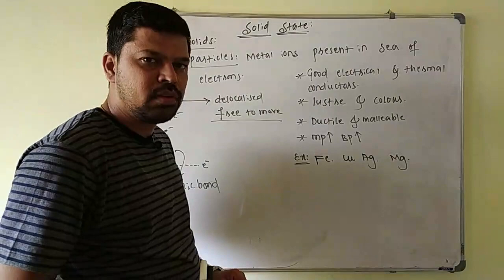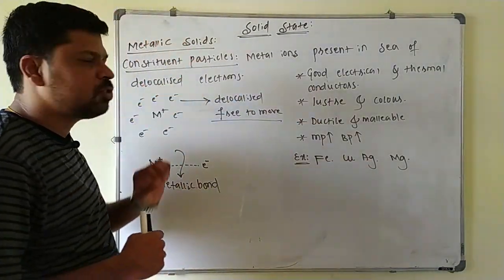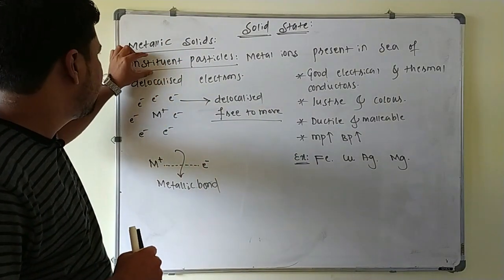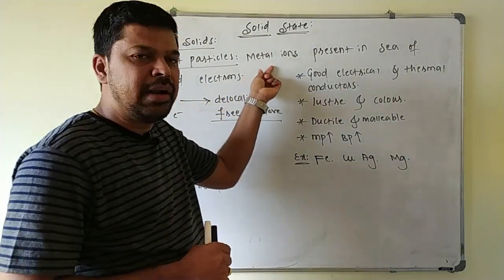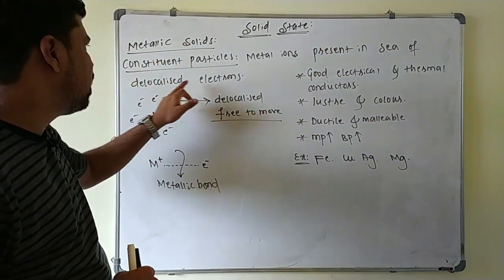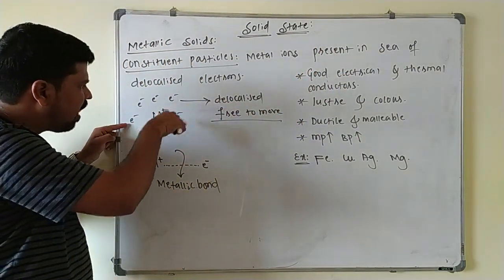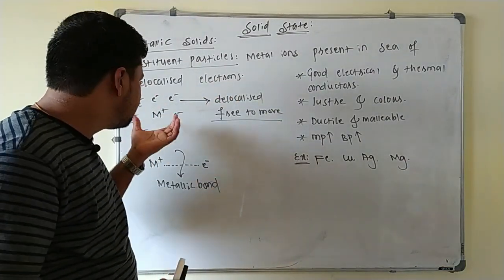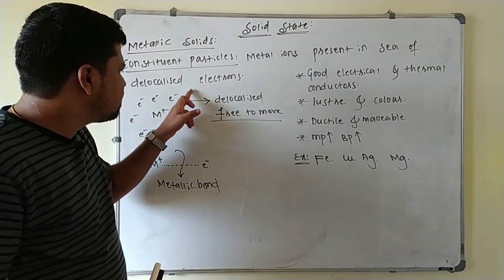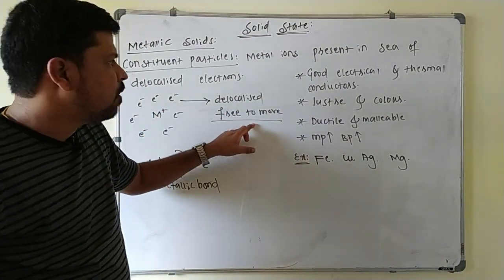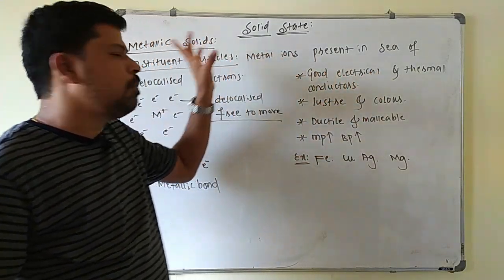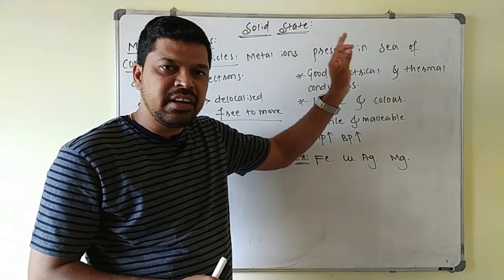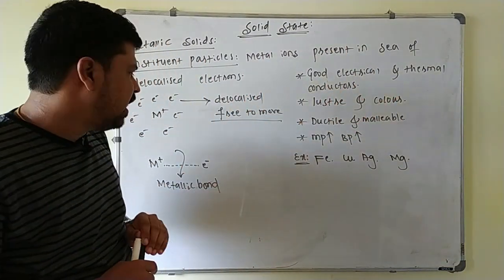So the next type of solids is metallic solids. In these metallic solids, metal atoms are the constituent particles, and here these constituent particles are nothing but the metal ions which are present in the sea of delocalized electrons. These metal ions are surrounded by a large number of electrons, and these electrons are delocalized, meaning they are free to move here. Since these electrons are free to move, they are responsible for the electrical and thermal conductivity of these metallic solids. Metallic solids have very good electrical and thermal conductivity.